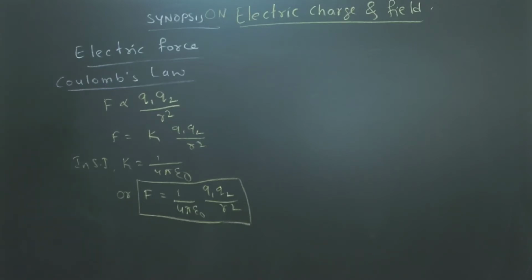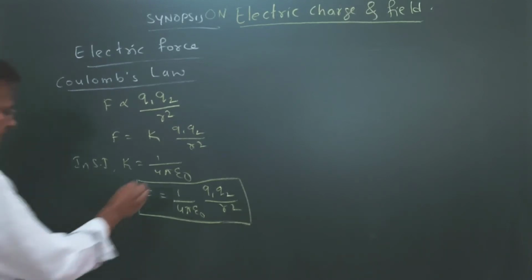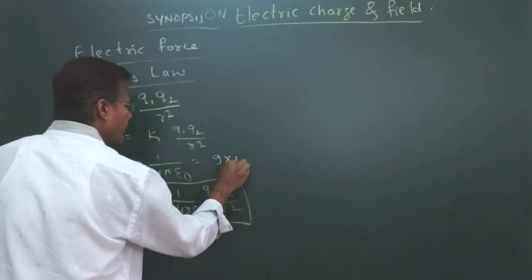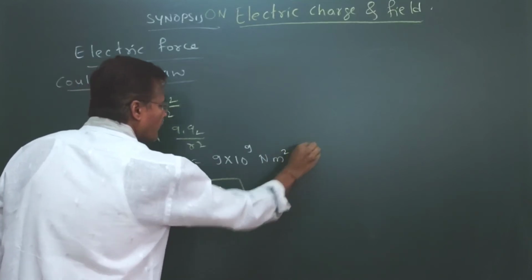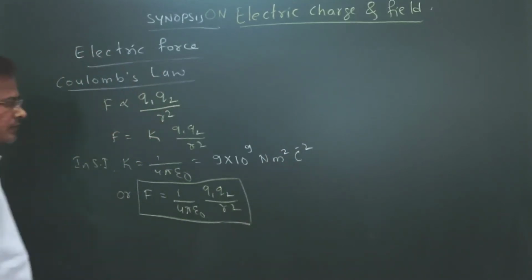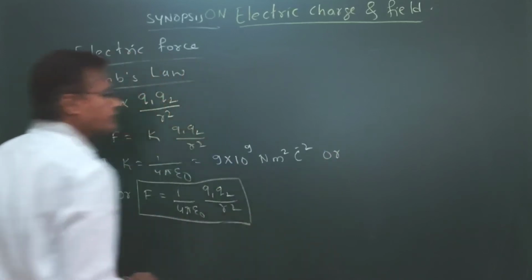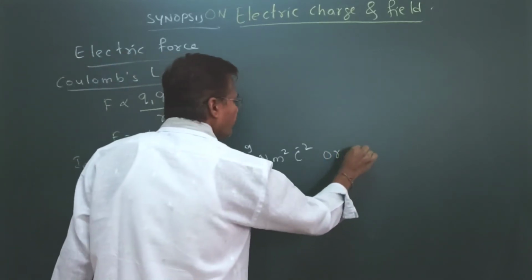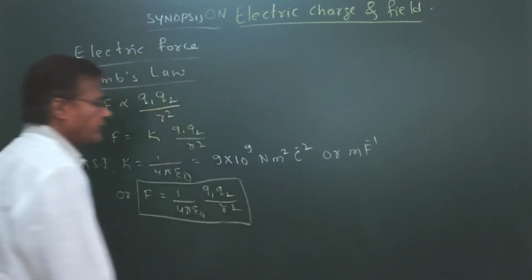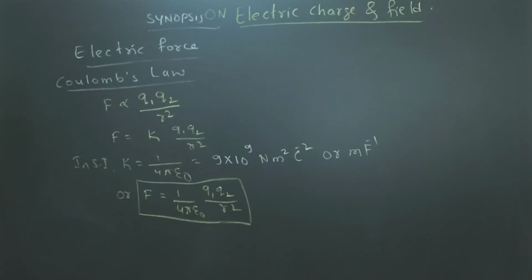The value of K in the SI system is nearly 9 × 10^9 Newton meter square per Coulomb square, or as an SI unit we can also write meter per farad.